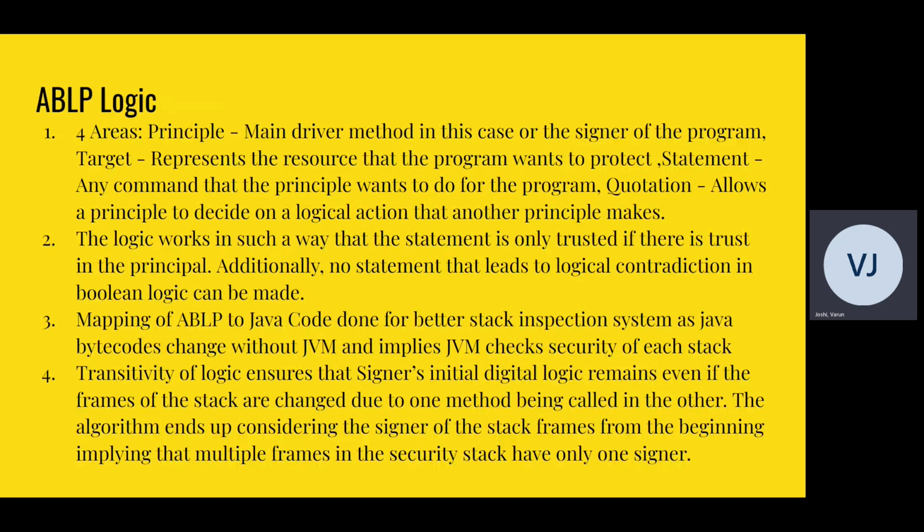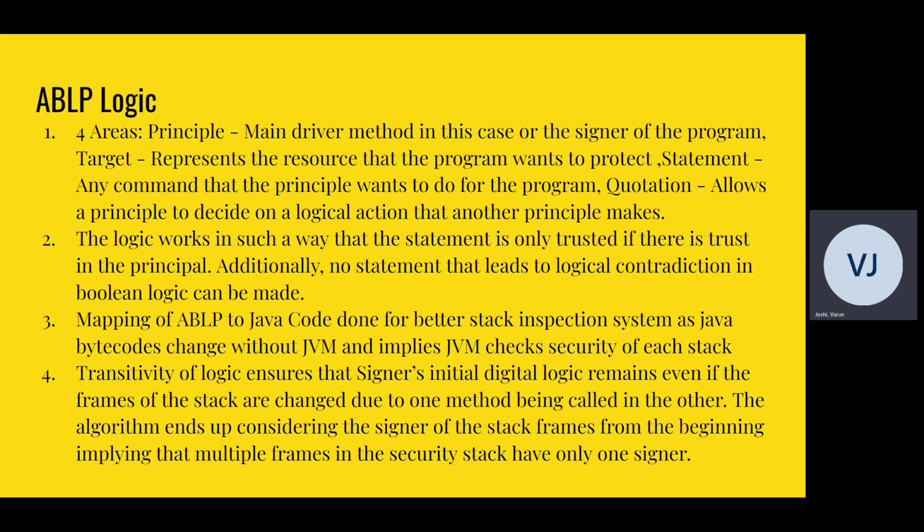This logic is based on a programming paradigm that follows the logic from the 1980s, ABLP logic. ABLP logic is very complicated and the research paper doesn't really get into it. However, there are 4 main areas in ABLP logic. One, the principal. The principal is the main driver method in this case, or the signer of the program. Every frame in the stack has a signer, and that's what the principal represents. Second is a target, and the target represents the resource that the program wants to protect. It is something that Java attaches an access control to.